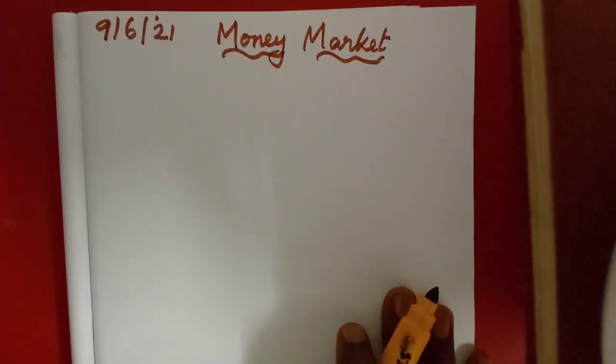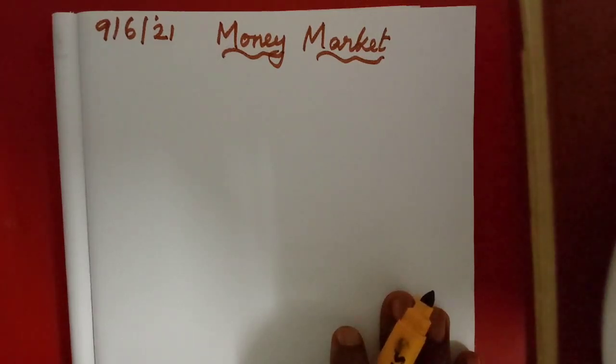Already we have learned two lessons related to this topic, isn't it? The financial market: one of the kinds of financial market is the money market and capital market, on the basis of maturity of the financial claim. In the capital market we learned that it is for long-term financial instruments, and the maturity period of those securities will be more than 1 year.